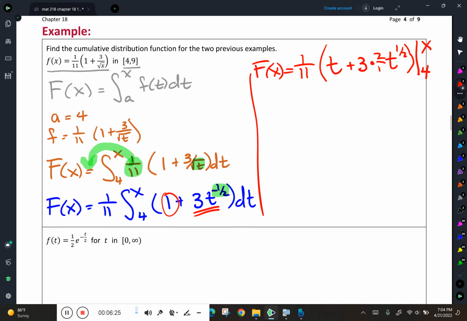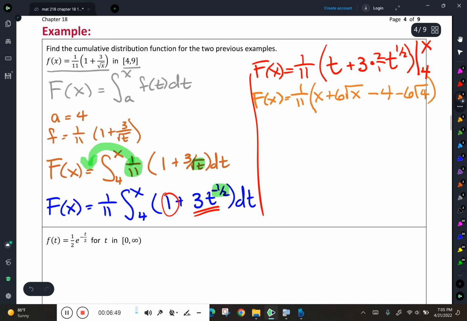All right, a little bit more work to do and I'll be done. F of x is 1/11 times, let's see, plug an x in there. I'm going to get x plus 6 root x minus, plug a 4 in there, 4 minus 6 root 4, so 1/11 times x plus 6 root x minus, what is that going to give you?